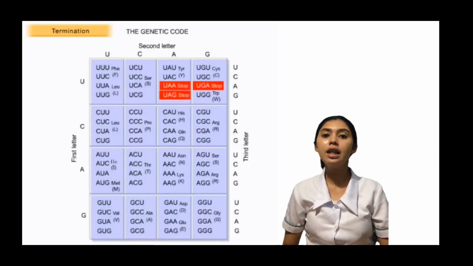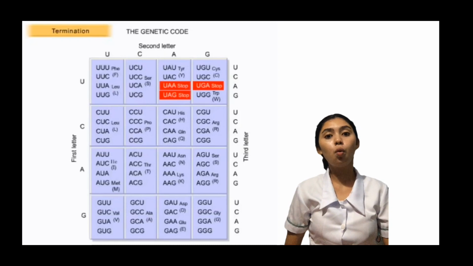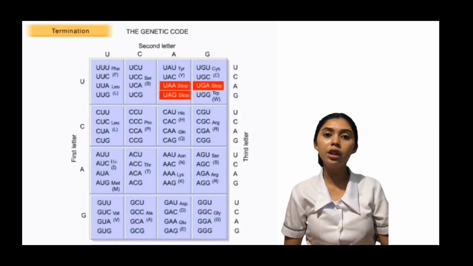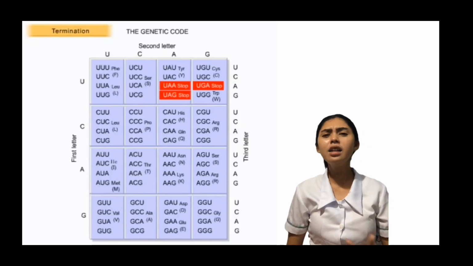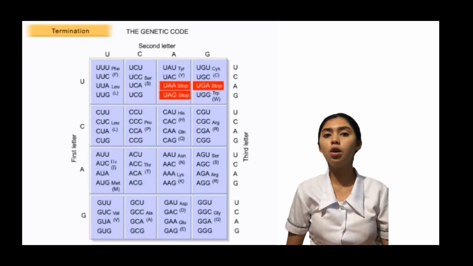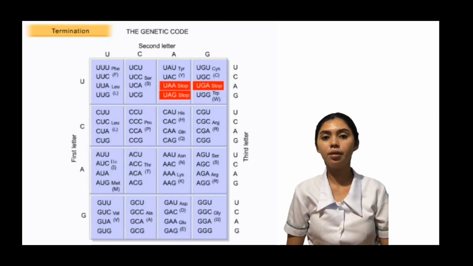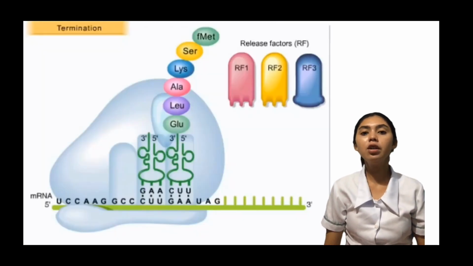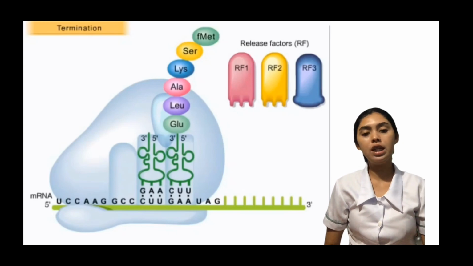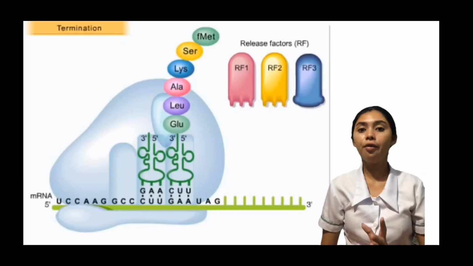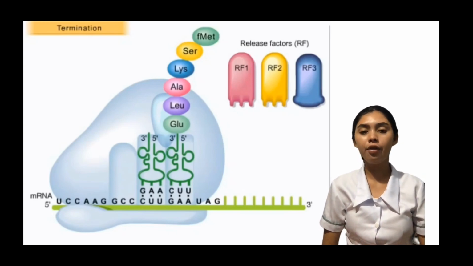Elongation continues until the ribosome reaches one of the three stop codons, UAA, UAG, UGA. Unlike other codons, stop codons do not code for any amino acid, so no normal tRNAs have anticodons that complement these codons. The ribosome recognizes polypeptide chain termination with the help of proteins called release factors or RF.